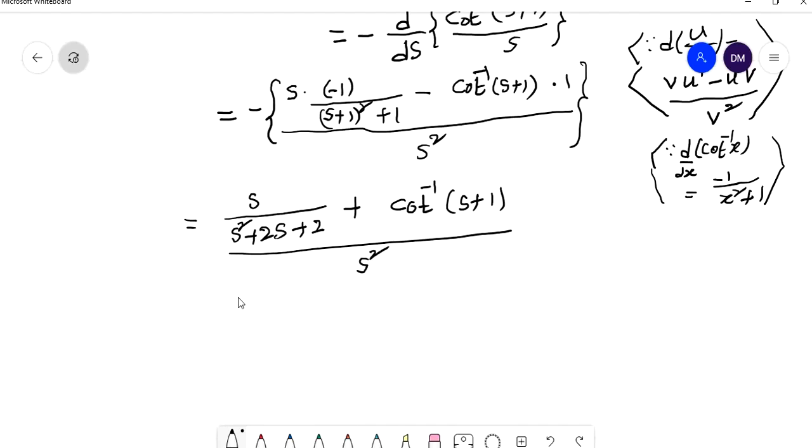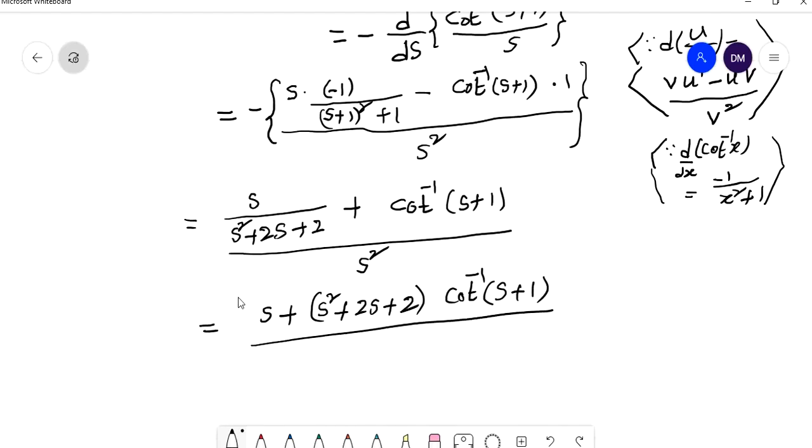Right, now if you take s square plus 2s plus 2 as the LCM, then what happens? s plus s square plus 2s plus 2 into cot inverse of s plus 1, by s square into s square plus 2s plus 2 you can get. Right, so this is the solution of the third problem.